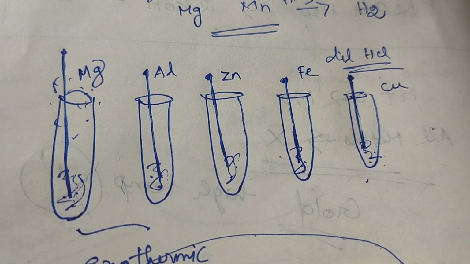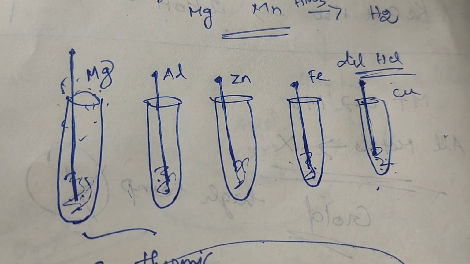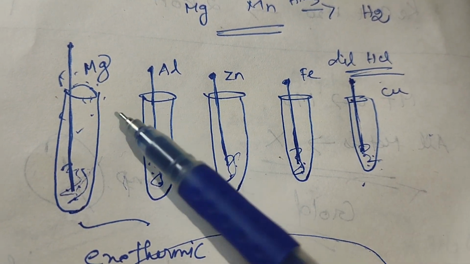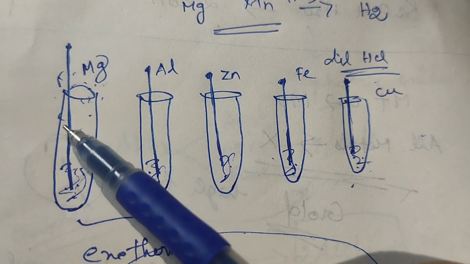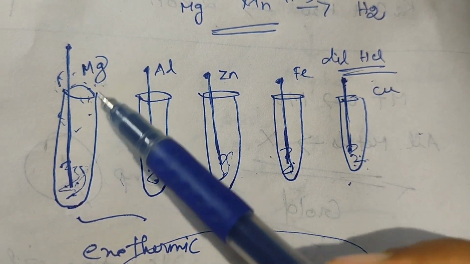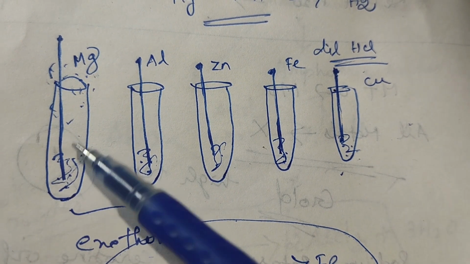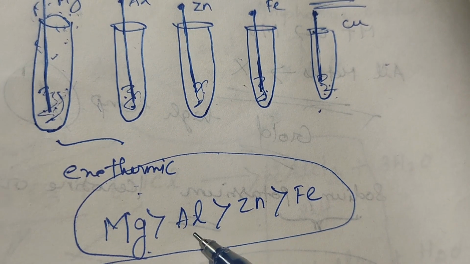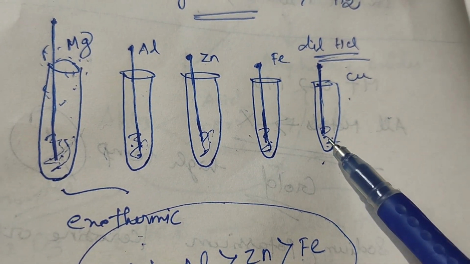I watch after a few minutes to see whether heat is given out and which metal reacts most vigorously. Magnesium reacts very fast with dilute HCl, the bubbles form very quickly, and it is an exothermic reaction. The order is magnesium, aluminium, zinc and iron. But copper didn't react with dilute HCl.